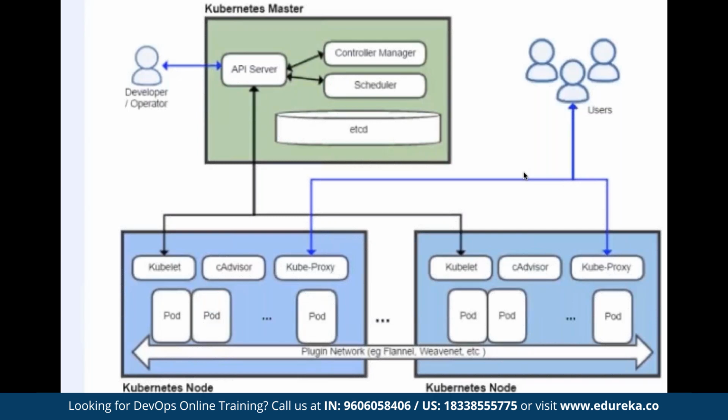That is the role of etcd. So in short, it is the memory database of the entire Kubernetes architecture. Now the next component is the controller manager. So what this controller manager does is,